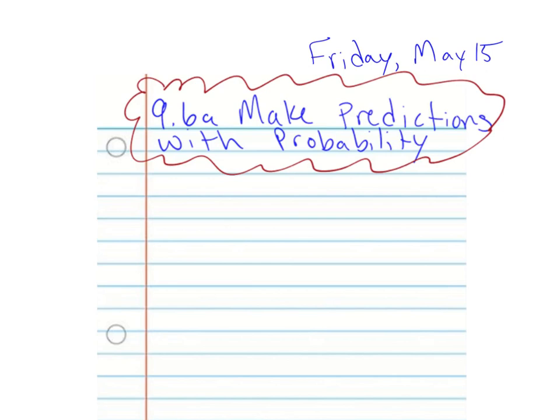Making Predictions with Probability. So, yesterday we talked about the difference between theoretical and experimental probability. Today, we're going to be using those two different types of probability to make predictions about situations in the future.